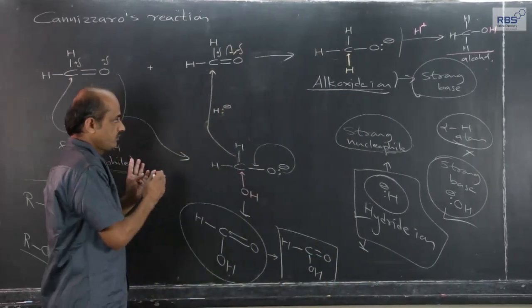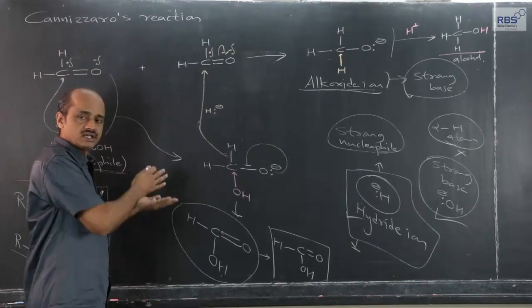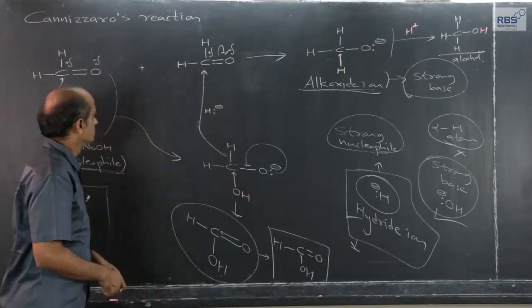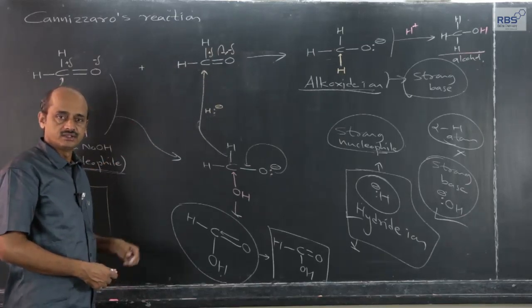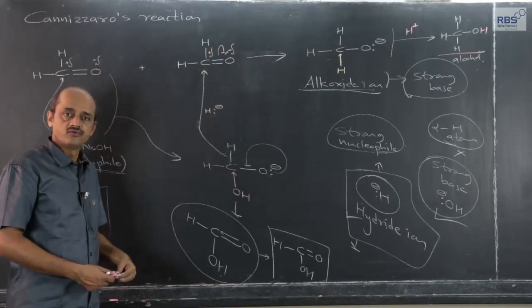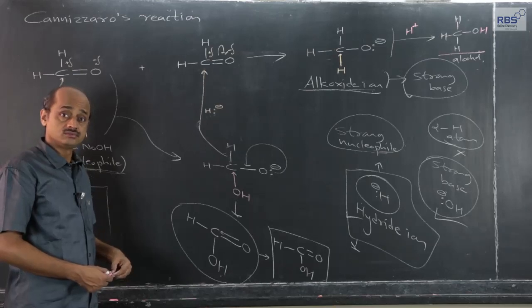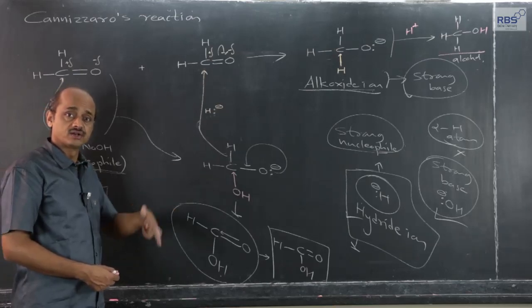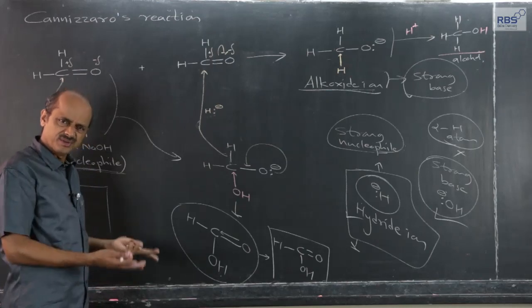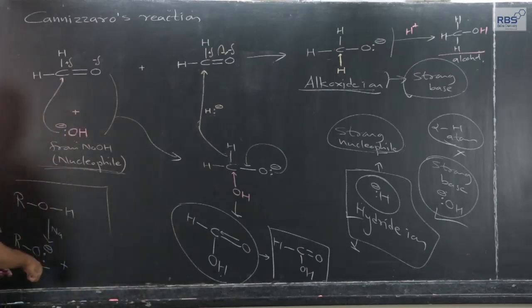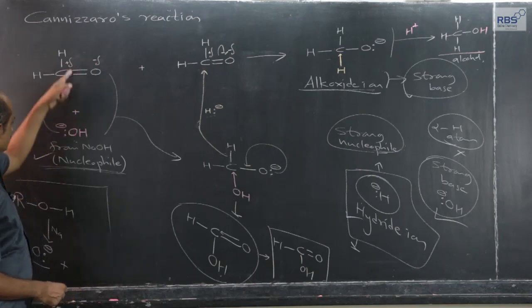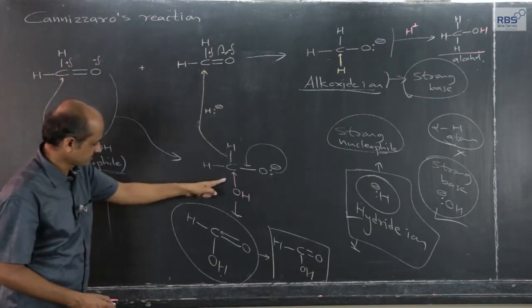So, what we had written earlier, the direct reaction: formaldehyde plus formaldehyde in presence of concentrated NaOH gave formic acid plus methyl alcohol. Formic acid underwent immediate neutralization. Same thing, but the procedure I have explained. First is the attack of free OH minus ion from NaOH, which is a nucleophile, and these two interact to give this.